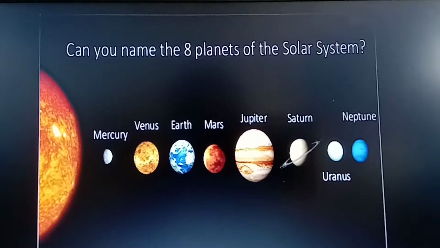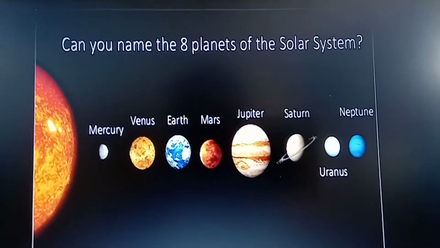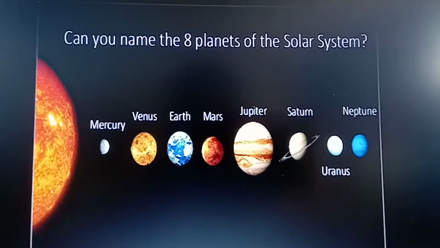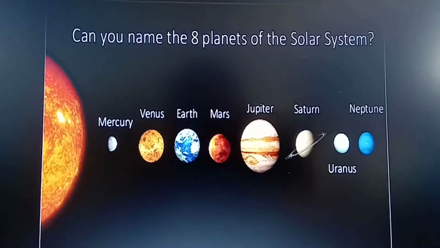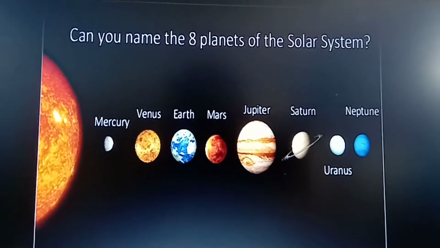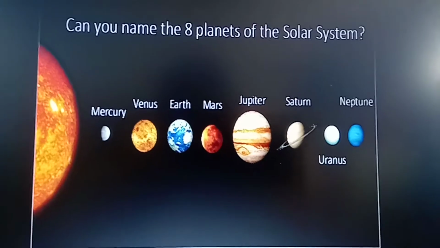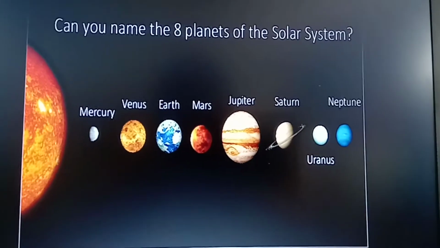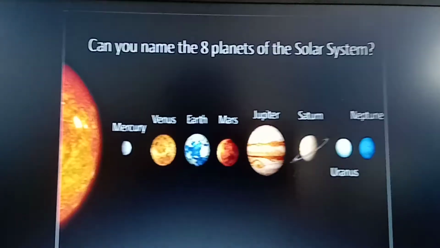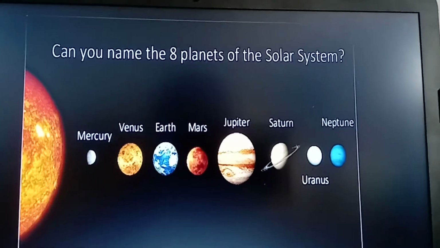In the first picture you can see the first planet of the solar system, Mercury. Mercury is the smallest and innermost planet in the solar system. The next picture is of planet Venus. This is the second planet of the solar system and it has a solid rocky surface. One more thing I want to share with you is that Venus is the brightest thing in the night sky except the Moon.